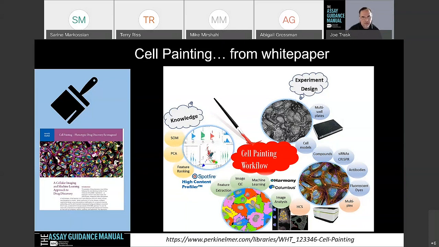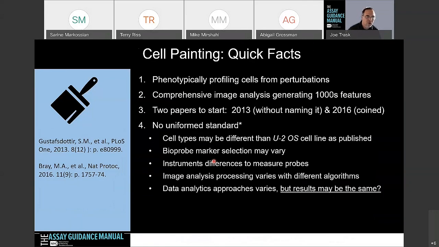And I'm going to show you that in a moment. So just some quick facts about cell painting, if you're not familiar with it. We're phenotypically profiling cells from these chemical or genetic perturbations. With this comprehensive image analysis, we're generating thousands of well-level features. There are two papers to start.